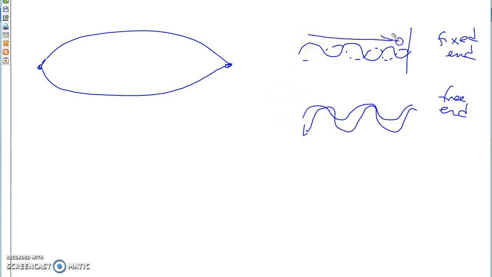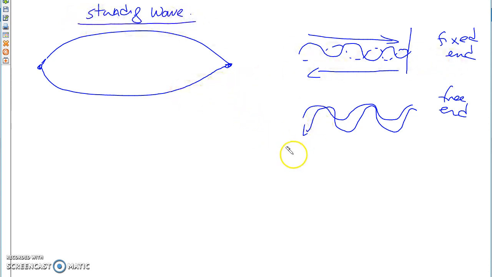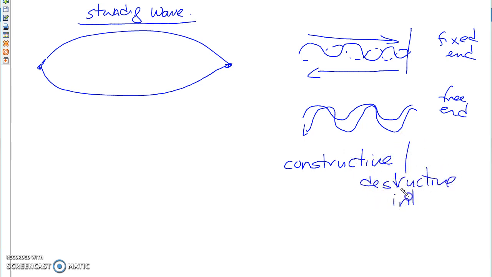The two waves, one going this way and the wave returning back, interact with each other to create something known as a standing wave. A standing wave basically literally looks like the wave is standing. In reality it's not, but because the waves are interacting, what kind of interference is taking place? Constructive and destructive interference.